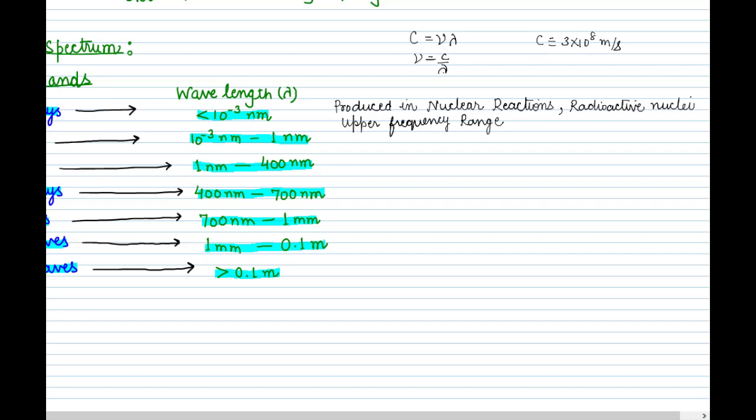So that band which has the smallest wavelength will have the highest frequency. So we know that gamma has the lowest wavelength, so it will have the highest frequency. So gamma waves lie in the upper frequency range. And the wavelength we know already is in the range of 10 to the power minus 3 nanometer or less. And what is the use of this radiation? We use this high frequency radiation in medicine to destroy cancer cells.